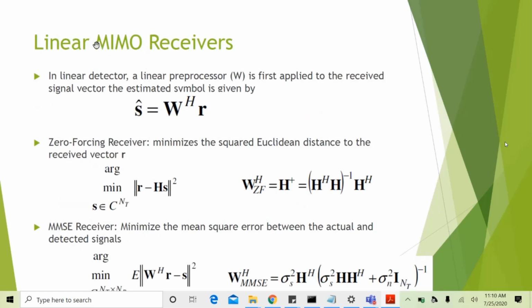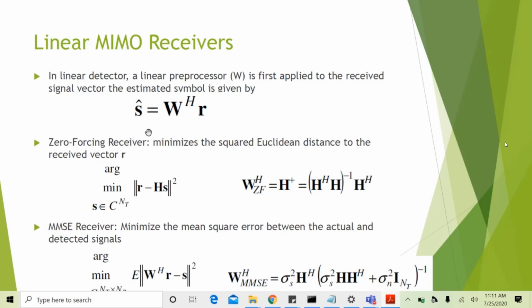That's why we go for linear MIMO receivers. What is a linear receiver? In a linear receiver or detector, a linear processor W is first applied to the received signal vector. The estimated symbol after that is given by S cap is equal to W Hermitian into R bar. R bar is the received vector. We simply multiply R bar with W Hermitian. After multiplying with this weight, we get rid of the interference from the other symbols. We decode each of them separately.